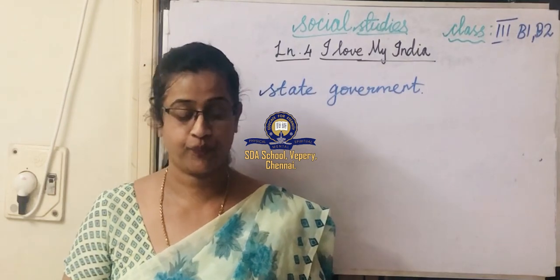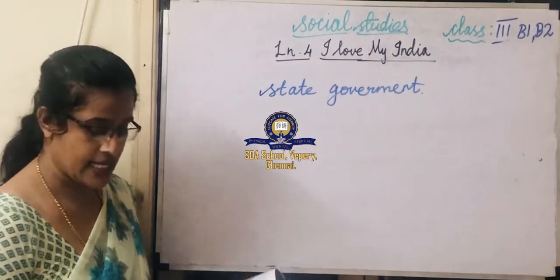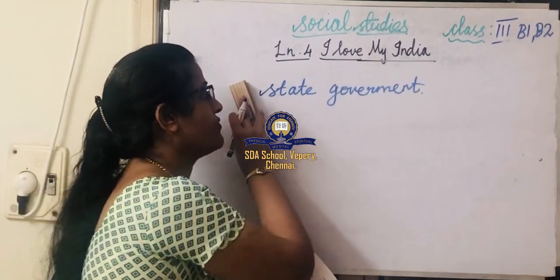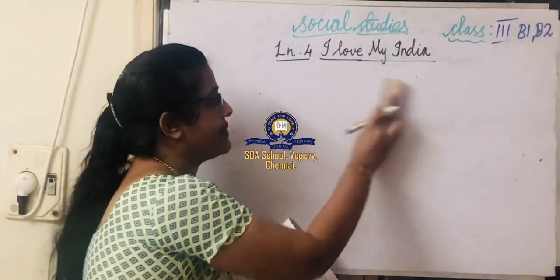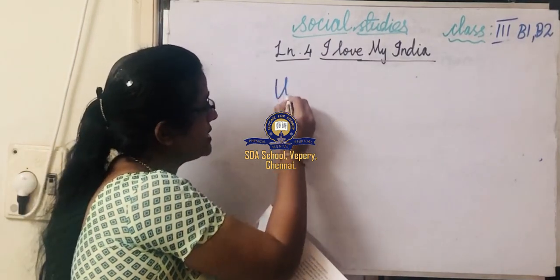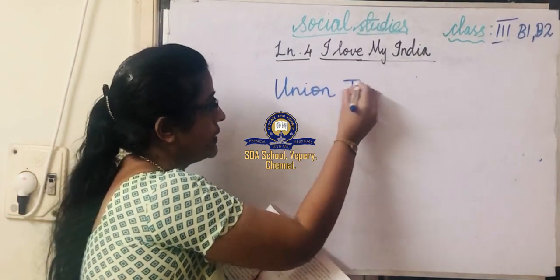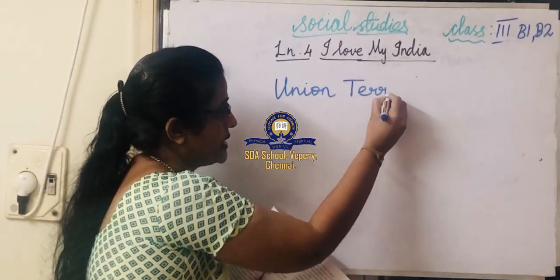Next, union territories. Next topic we are going to see is union territories. We finished central government and the state government.